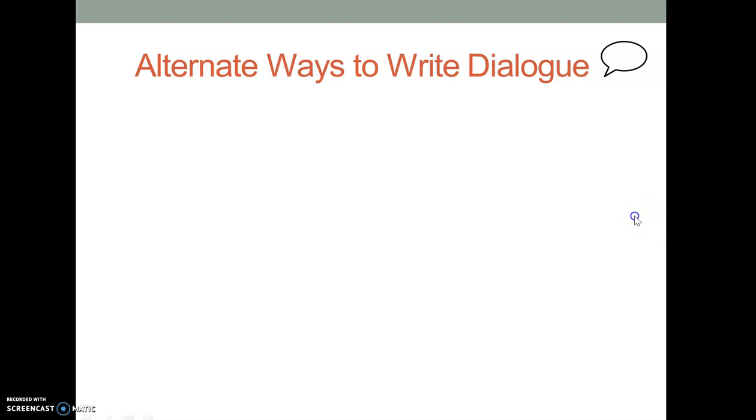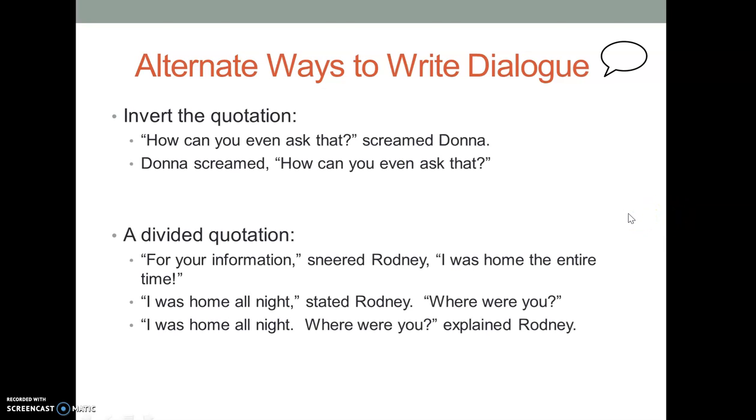Here are alternate ways to write dialogue. We invert the quotation. "How can you even ask that?" screamed Donna. Donna screamed, "How can you even ask that?" Or we could divide a quotation. "For your information," sneered Rodney, "I was home the entire time." "I was home all night," stated Rodney. "Where were you? I was home all night. Where were you?" explained Rodney.